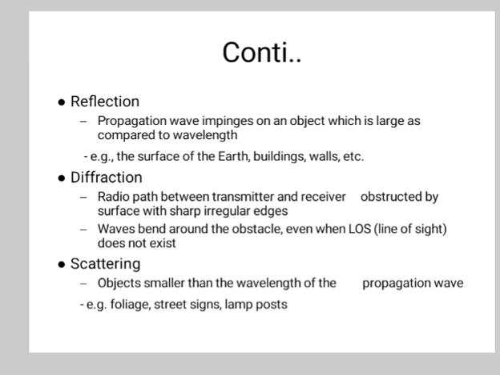impinges on an object which is large as compared to the wavelength, for example the surface of the earth, buildings, walls, etc. Diffraction means the radio path between the transmitter and receiver is obstructed by the surface and sharp irregular edges. The waves bend around the obstacle even when LOS, that is line of sight, does not exist. And scattering means objects smaller than the wavelength of the propagating wave, for example streets and lamp posts.